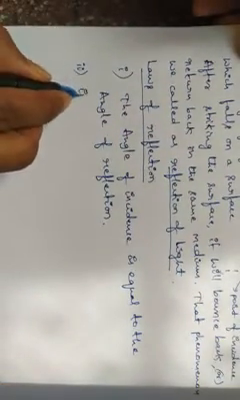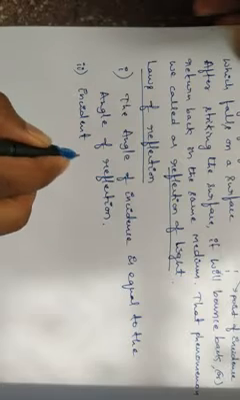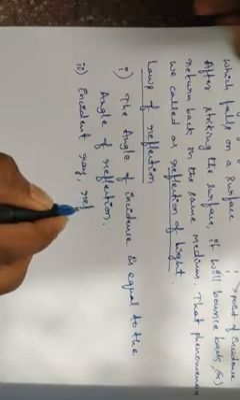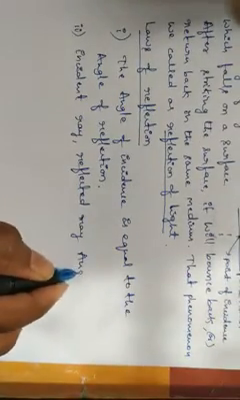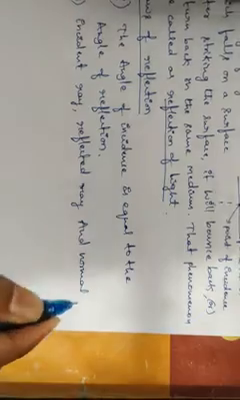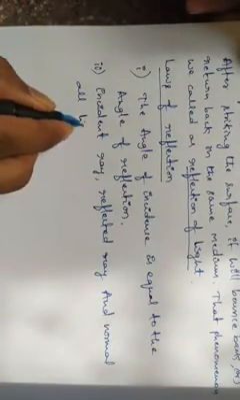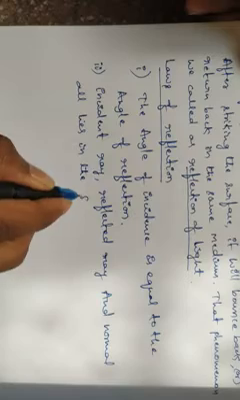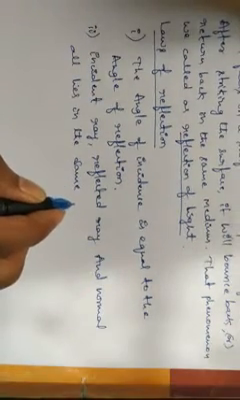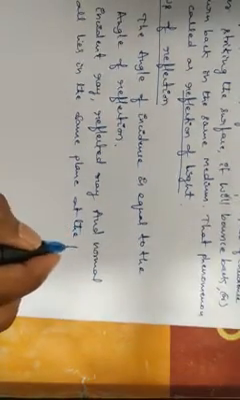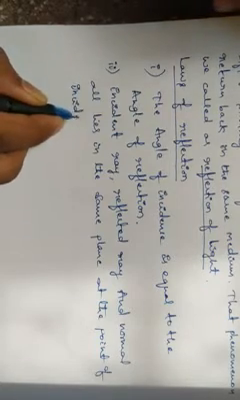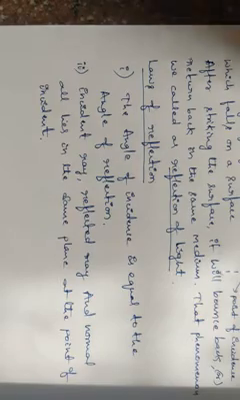We can write: the incident ray, reflected ray, and normal all lie in the same plane at the point of incidence. So these are the two laws of reflection of light.